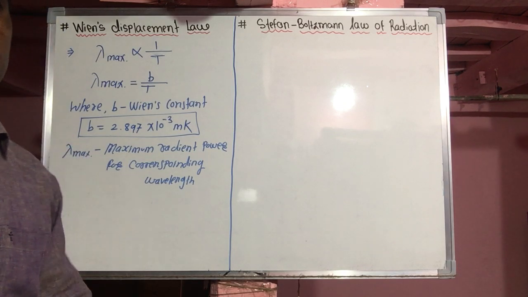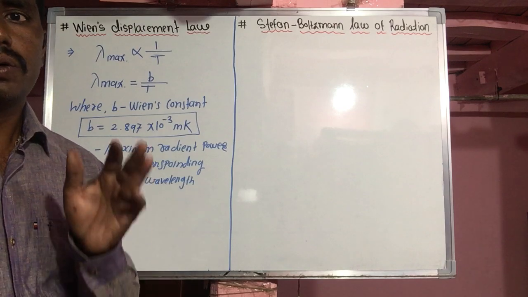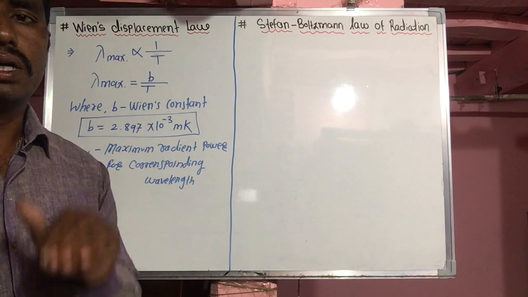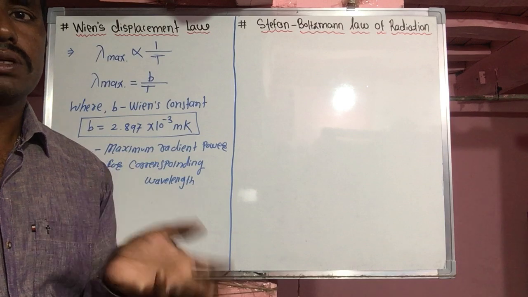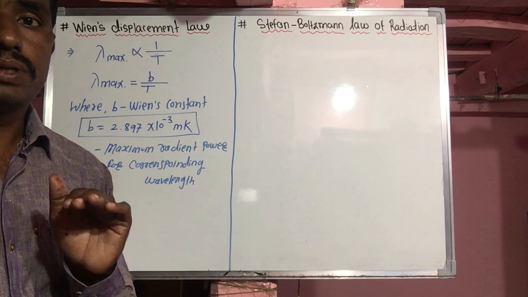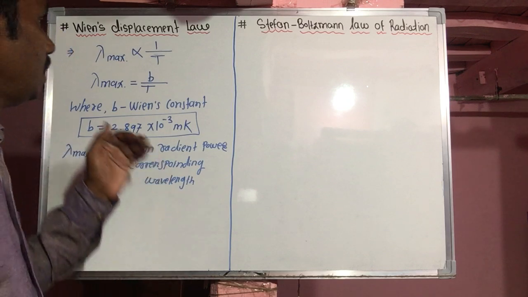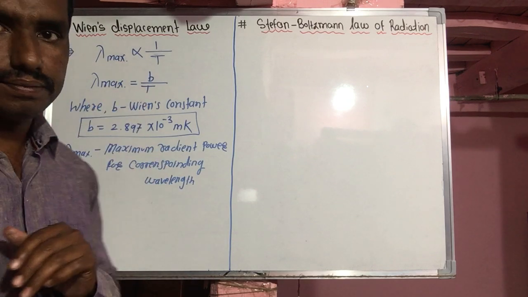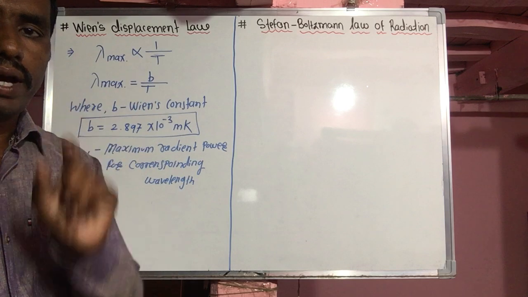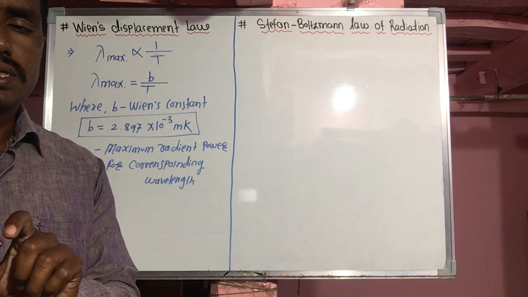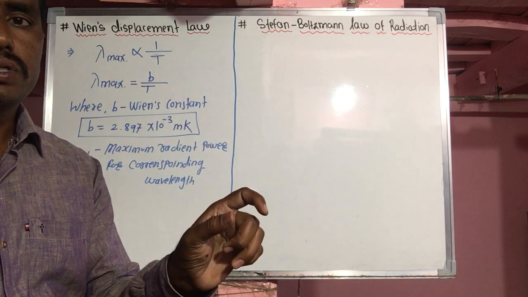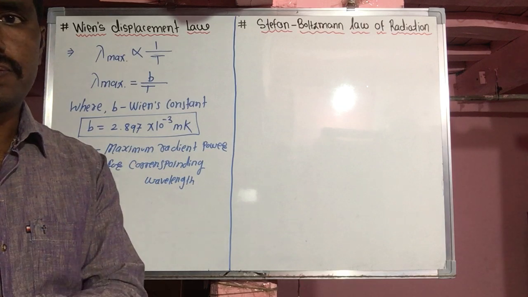So according to these examples, we can calculate or determine the surface temperature of stars, suns or moons also by using the formula lambda max equals B by T. White dwarfs and red giants have temperatures 10,000 Kelvin and 3000 Kelvin respectively.